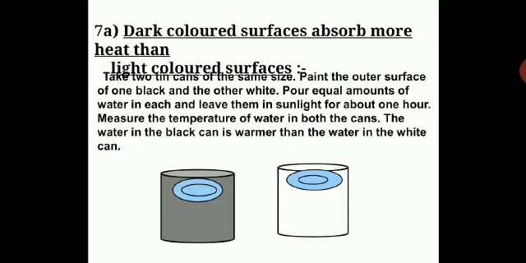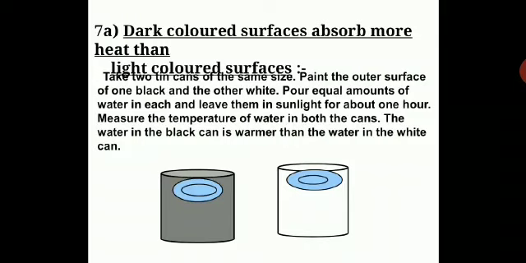So this experiment clearly explains that dark colored surfaces absorb more heat than light colored surfaces, because when you paint one of the cans black and the other white, and water was poured in equal amounts, they will absorb sunlight, they will take up heat.